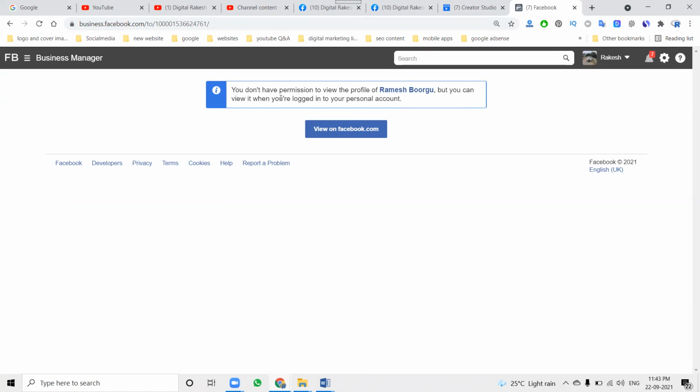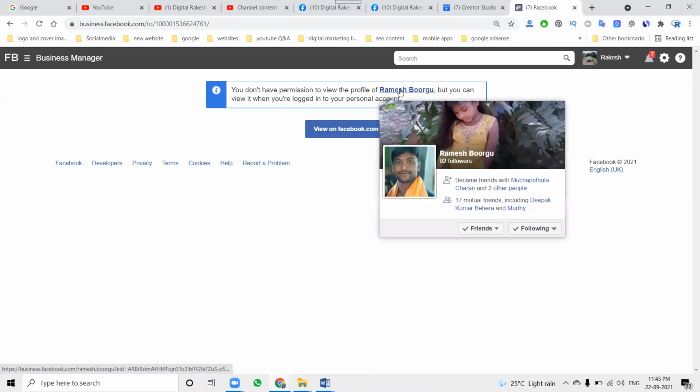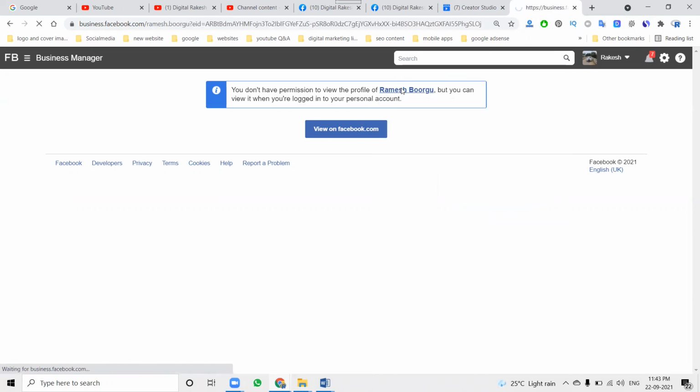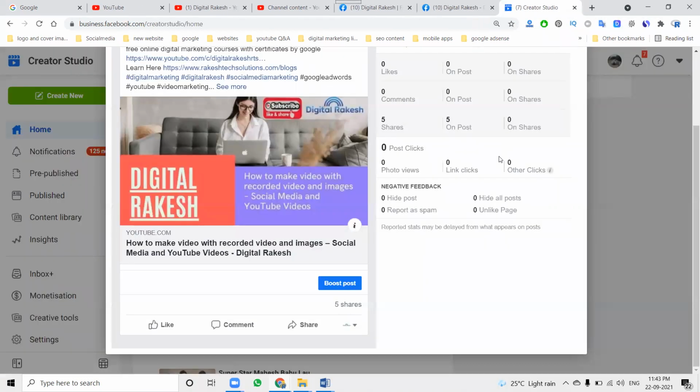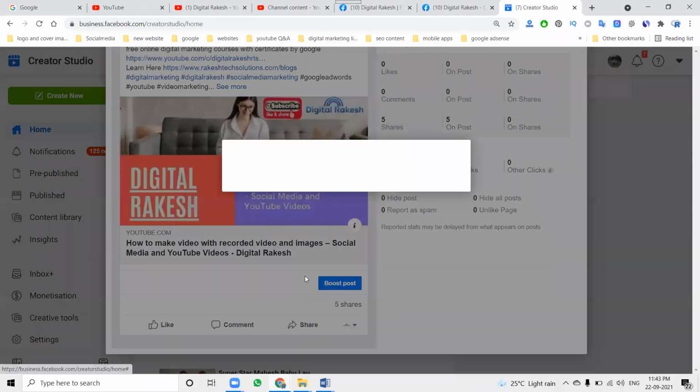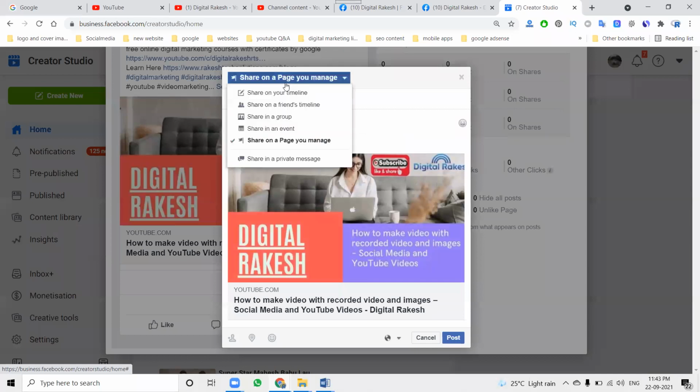But you can't view this login in a personal account. That is the major problem. So I can go with his profile and you can check every option. This is a business page, we can't open it here. Is it clear? In Facebook Creator Studio, in the sharing option, we have groups and page also, and the same thing is given.